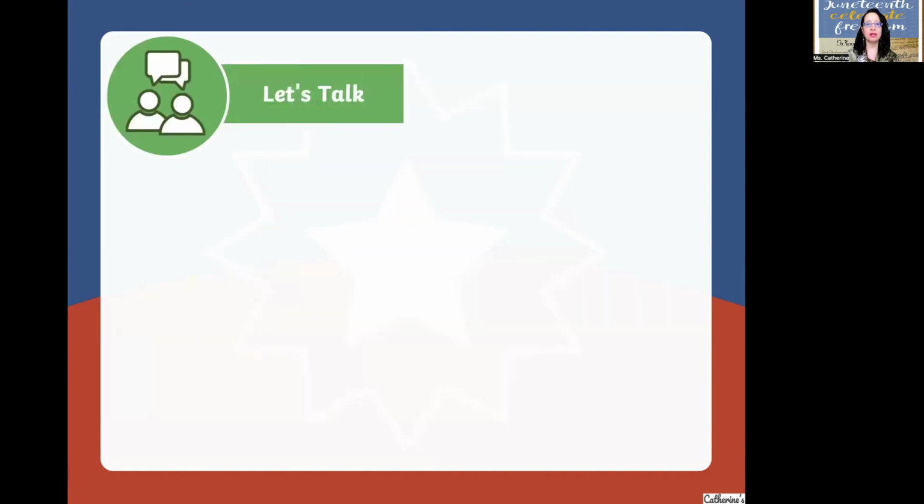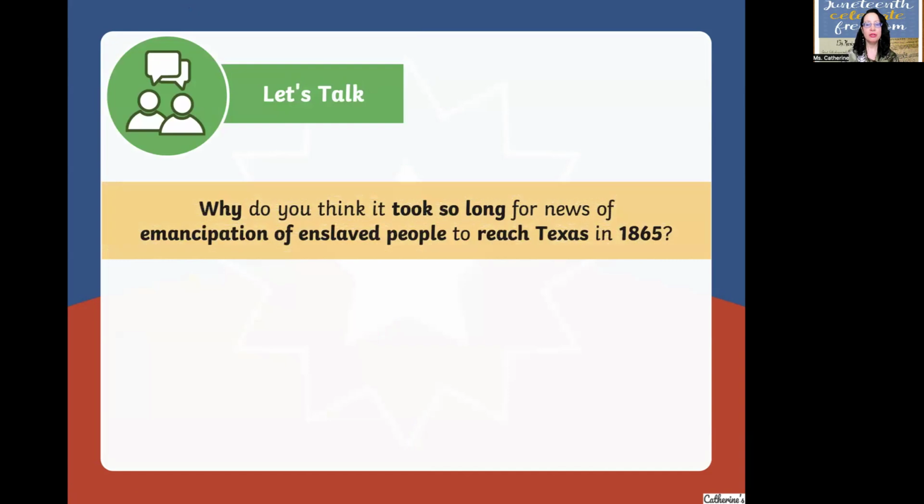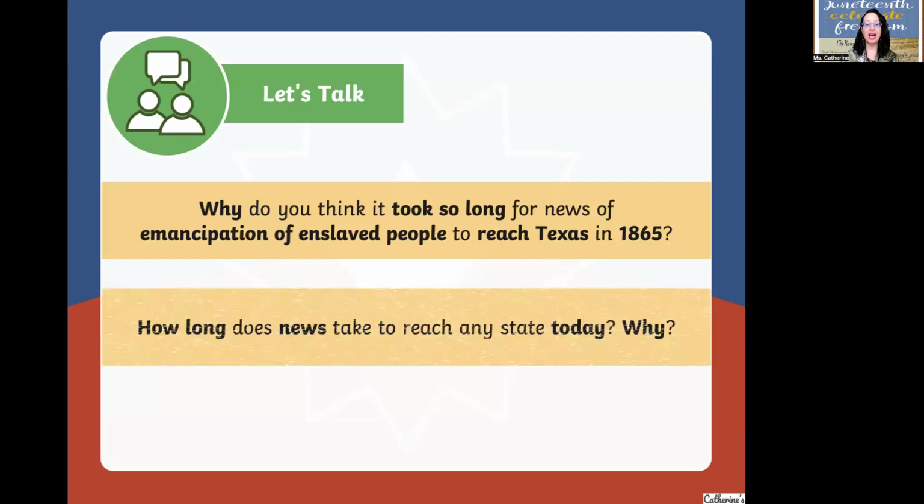So let's talk. Why do you think it took so long for news of emancipation of enslaved people to reach Texas in 1865? How long does news take to reach any state today in 2024, and why? So we're going to compare the difference between 1865 and 2024.